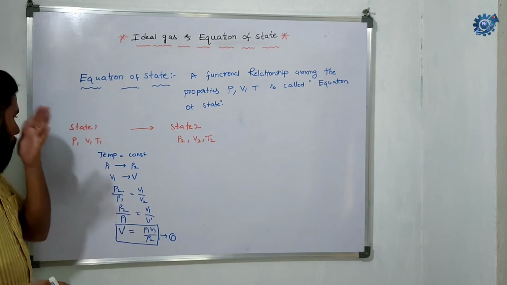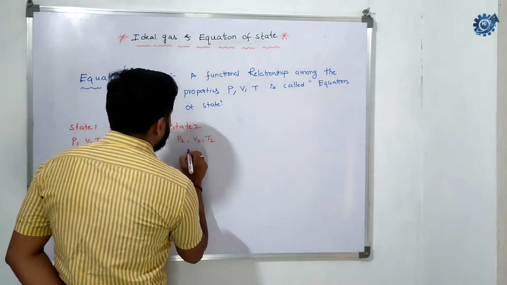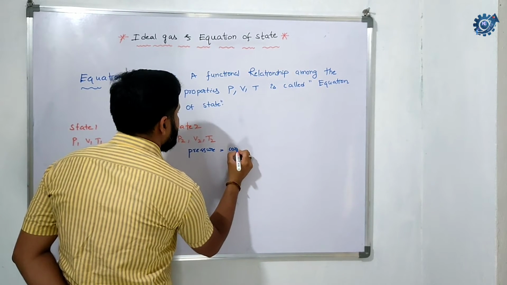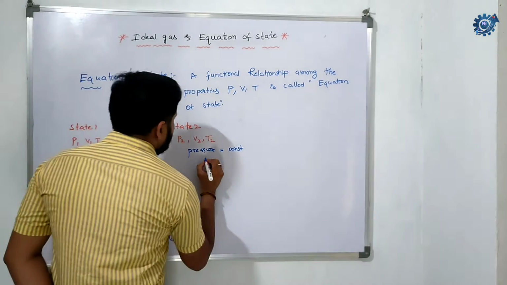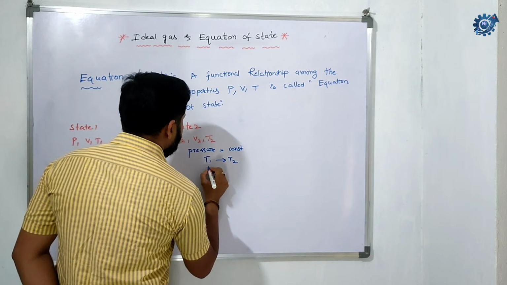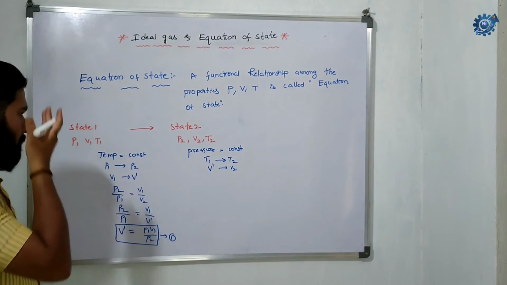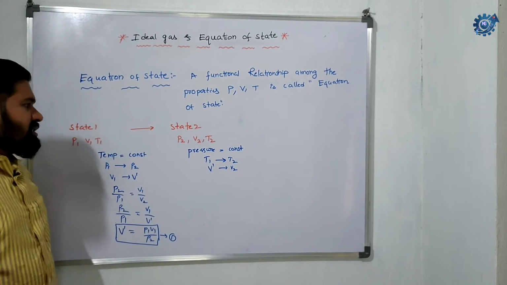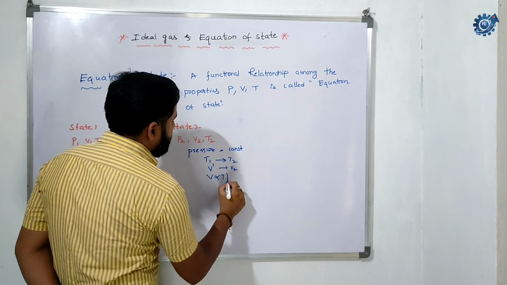Once the constant temperature process is over, we go for constant pressure. When the pressure is constant, the temperature changes from T1 to T2 and volume changes from V dash to V2. This is nothing but Charles's law: at constant pressure, volume and temperature are directly proportional.